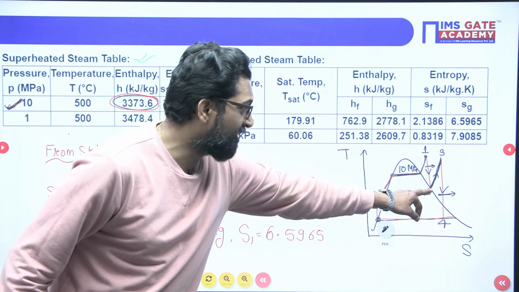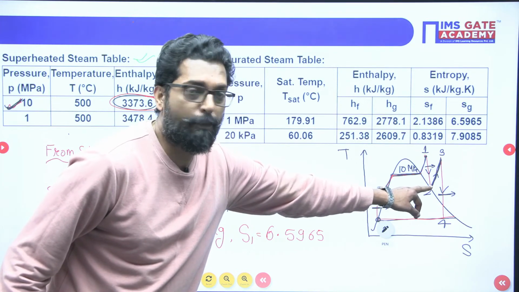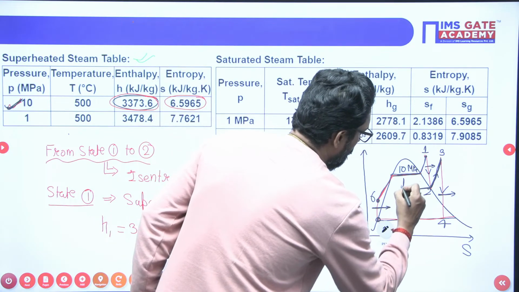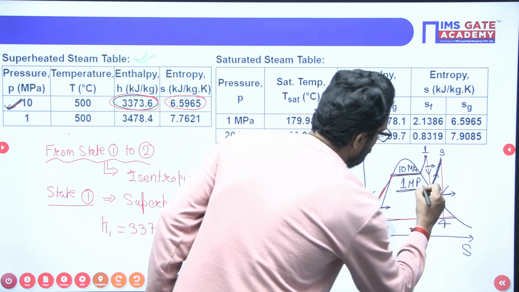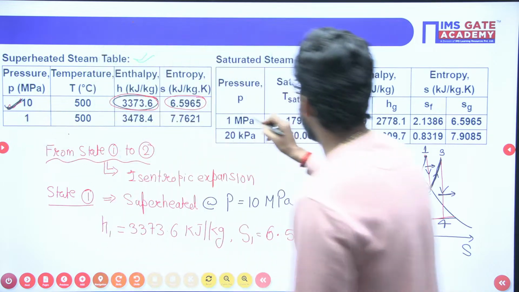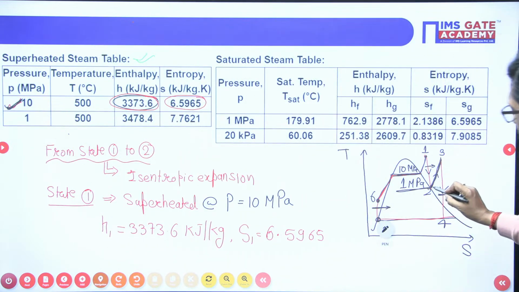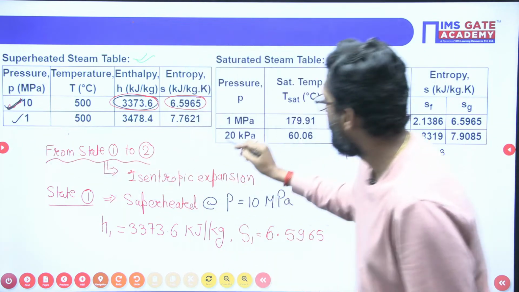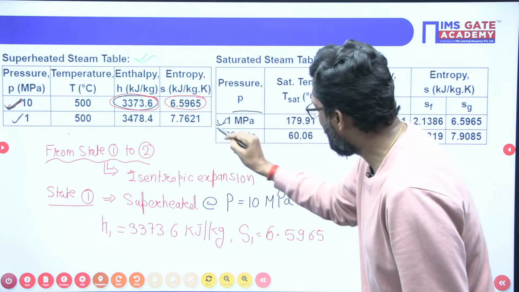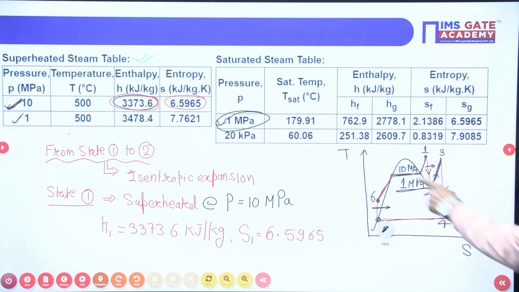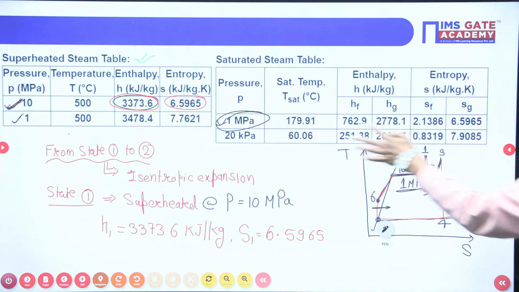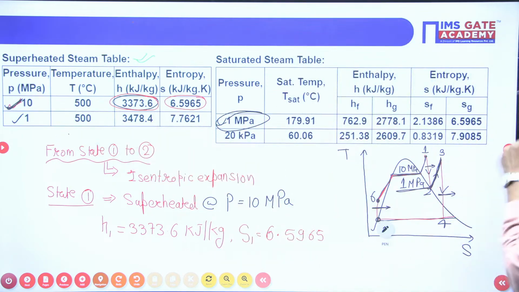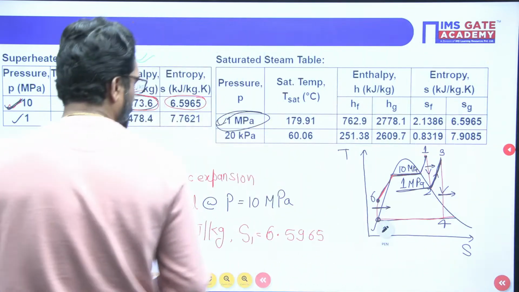State point 2 is the saturation point, corresponding to 1 megapascal. It is given 1 megapascal saturation. So point 2 is the saturated point. At 1 megapascal there is a superheated table and a saturation table. Point 2 is saturation, so we have to take the saturation table, not the superheated one. Clear?